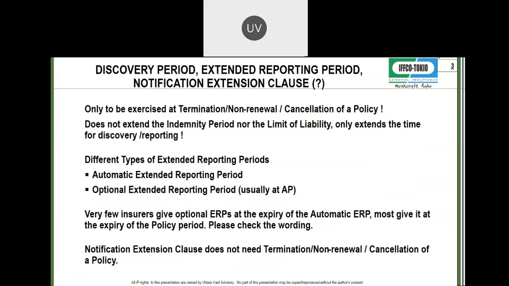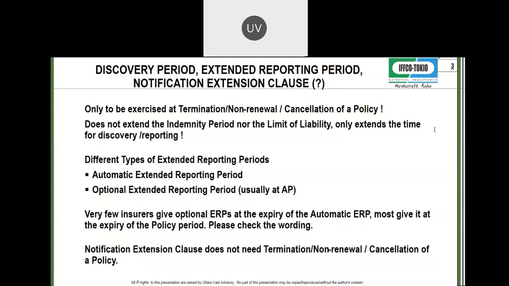Discovery period, extended reporting period, notification extension clause. Now this is very, very peculiar to only a claims made policy, because discovery period and extended reporting period are synonymous.